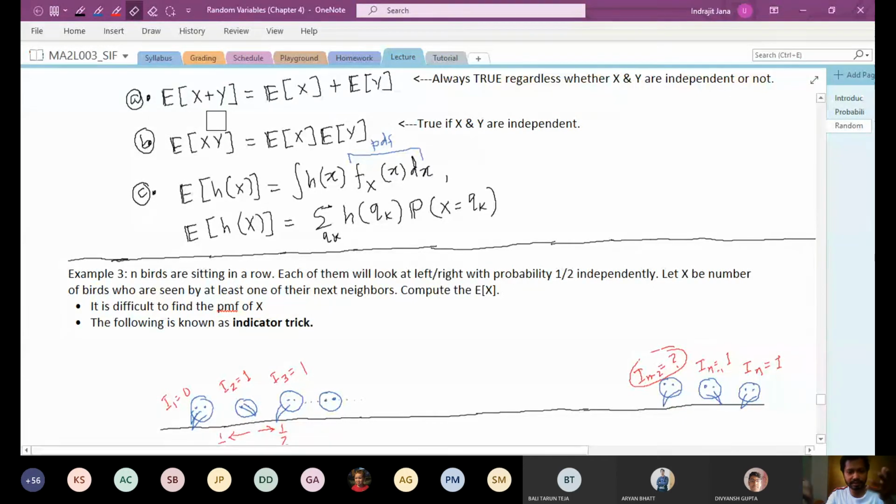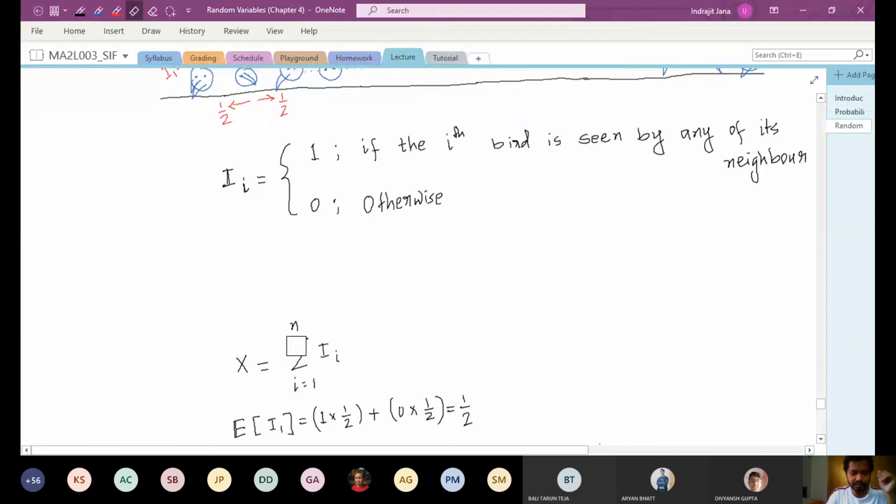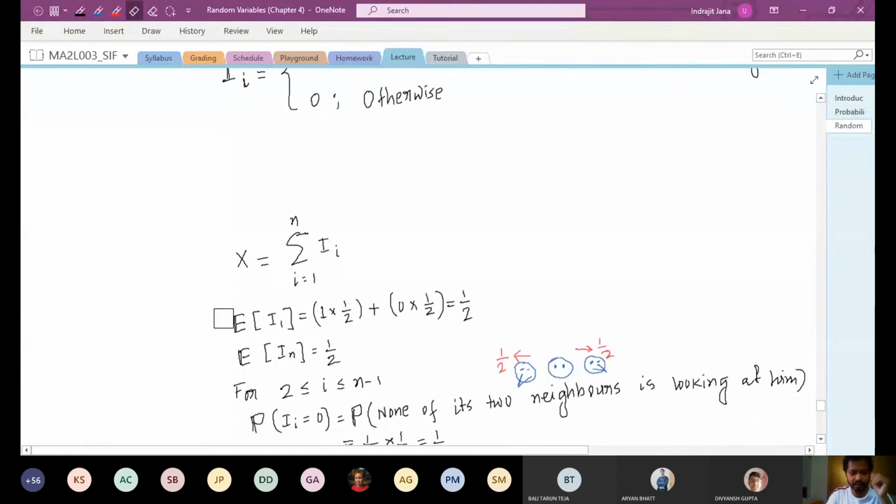Expectation of x plus y plus z is also going to be expectation of x plus expectation of y plus expectation of z. The same thing here. Since I have x equal to summation Ii, expectation of x is going to be expectation of summation Ii, which is summation of expectation of Ii. So our main purpose is to figure out the expectation of these Ii's.